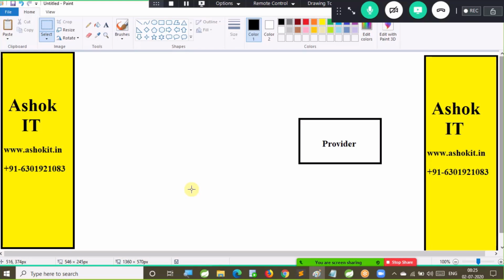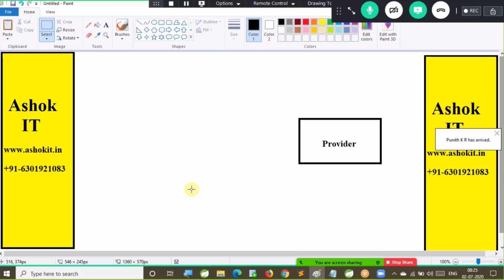So how many ways can we develop a provider? A provider can be developed in two ways. One is called contract first approach, second one is called contract last approach. In the world of web services, the development always starts from the provider side. Provider side means the provider should be developed first. Contract first approach: first create the WSDL, then develop a service. Contract last approach: first develop a service, then generate a